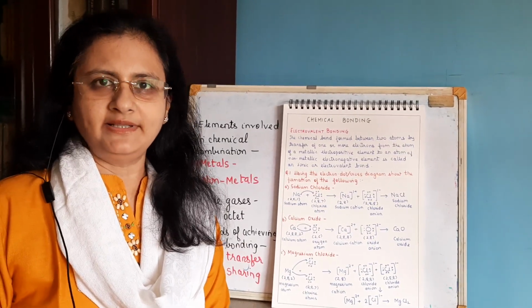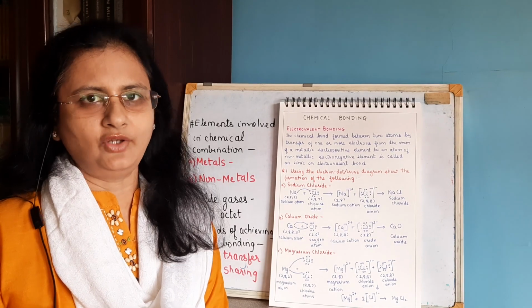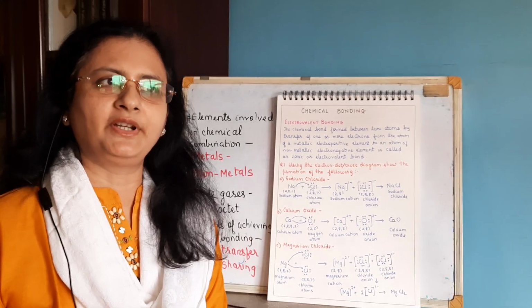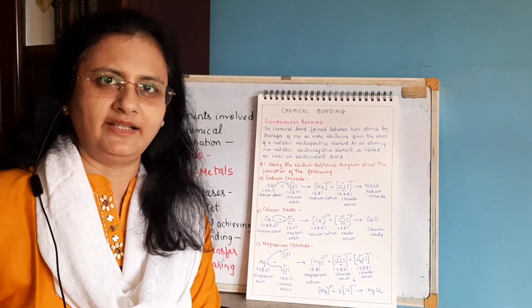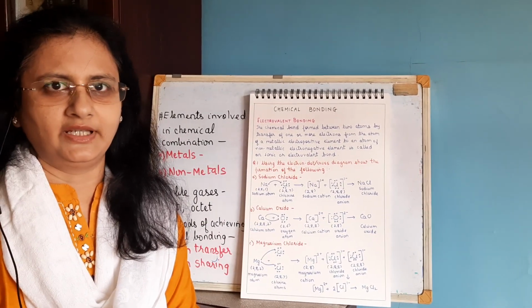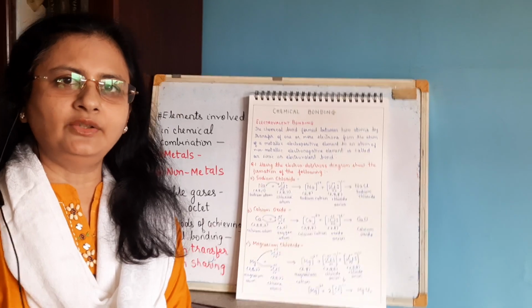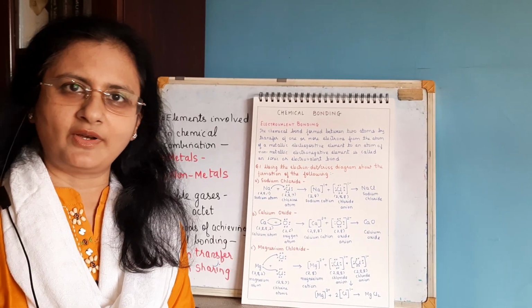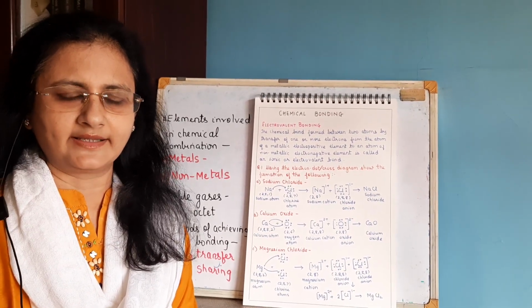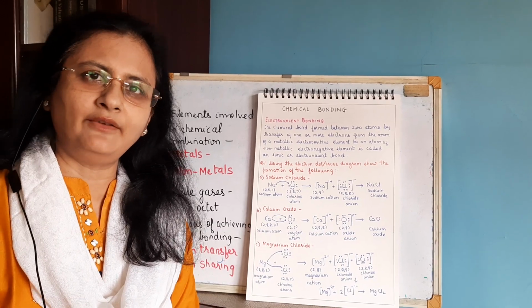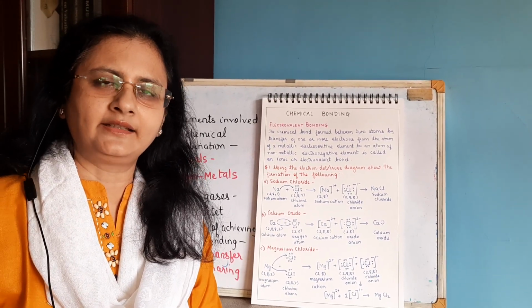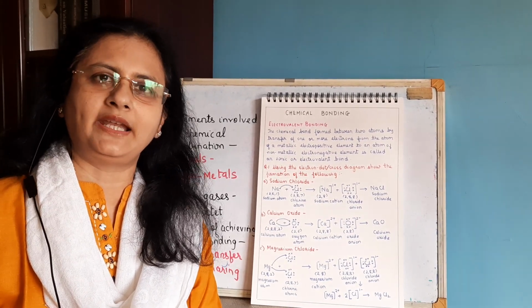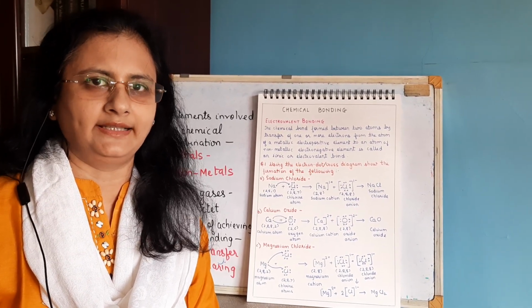You have elements such as the metals and non-metals. Now, when do we say a particular element is a metal? When it has 1, 2 or 3 valence electrons in its outermost shell, right? And it will readily lose these electrons to form electropositive ions which are called cations. And a non-metal will generally have 4, 5, 6 or 7 electrons in the valence shell, and it is going to gain electrons to form electronegative ions which are called anions.